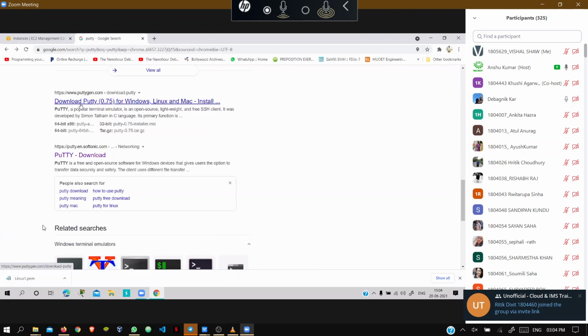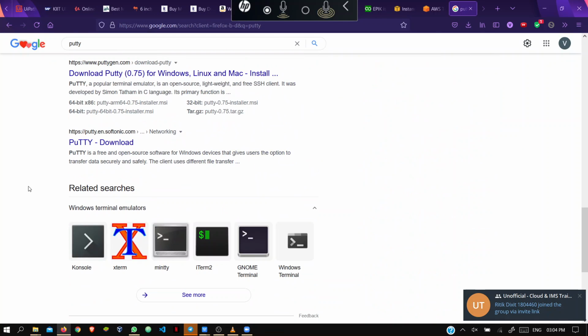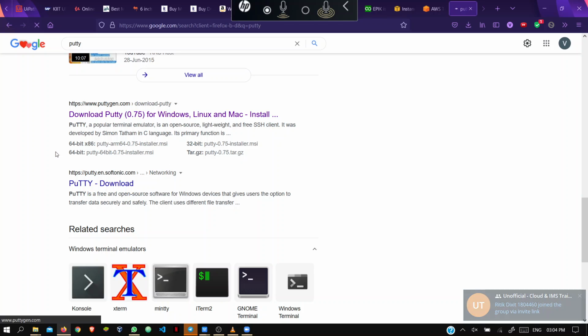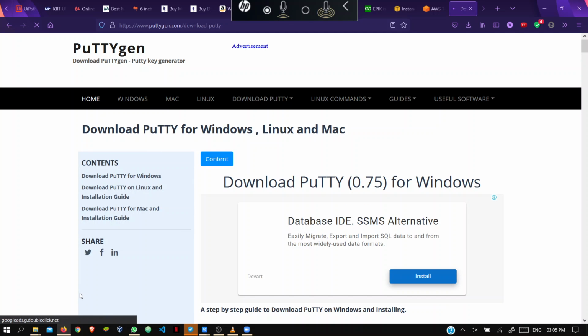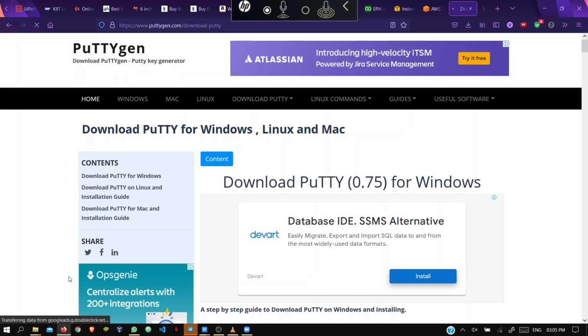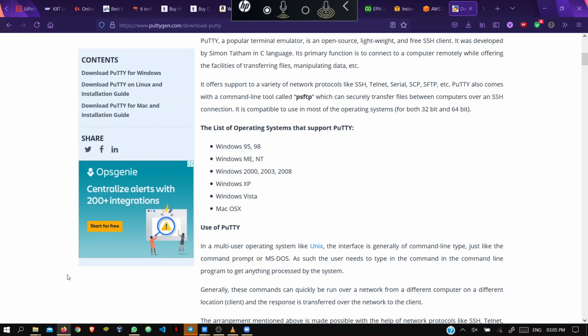Yeah, this one, just click it. Download PuTTY. Are you getting it everybody? Windows, Linux, Mac. So you require the one for Windows. Sir, can you please share the link? Yes, I will share it. Just wait.